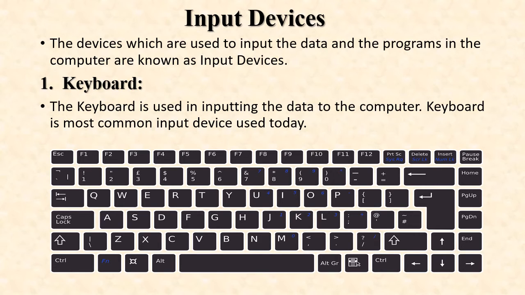Here is the diagram of a keyboard. The keyboard is used in inputting the data to the computer. Keyboard is the most common input device used today. So an important input device is the keyboard. It is used in inputting the data into the computer system. The data and the instruction are input by typing on the keyboard. The message typed on the keyboard reaches the memory unit of a computer.